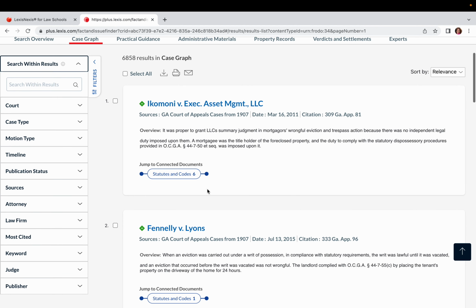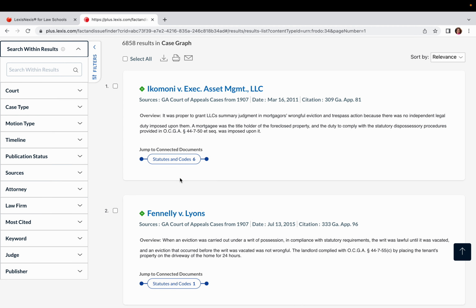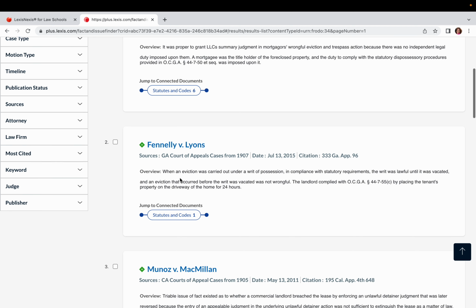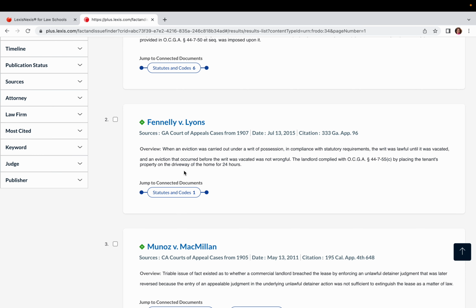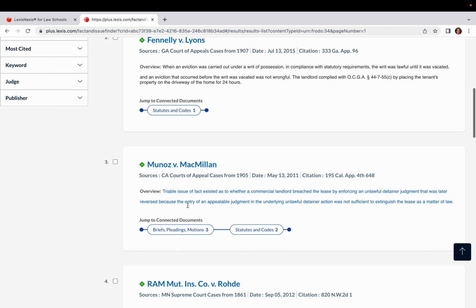So these are some of the popular landlord tenant laws, and of course I can narrow by my jurisdiction, but you can see what Lexis is doing is bringing together the other databases right here. So as you're seeing the cases that you may need, it's also saying, hey, if you need this case, you're probably going to need this statute as well. If you need this case, here are some briefs that have been filed using that case, and here's some statutes.